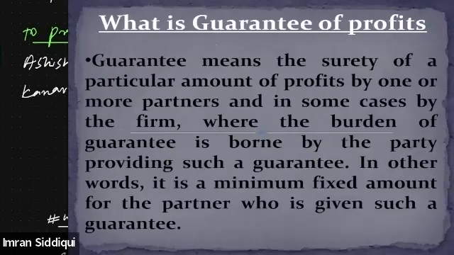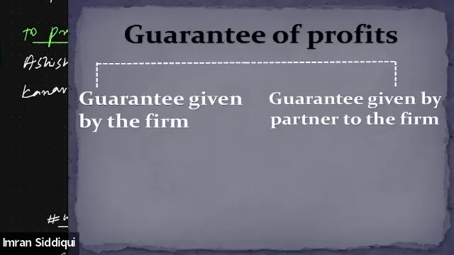I'm sure you already know this that guarantee is basically an assurance given by the firm or one of the partners to the other partner that irrespective of the situation, we will be giving you a certain amount of profit. So guarantee is basically an assurance given by one person to the other regarding a certain minimum fixed amount as a profit. All right, and guarantee could be of two types. Guarantee may be given by the firm.